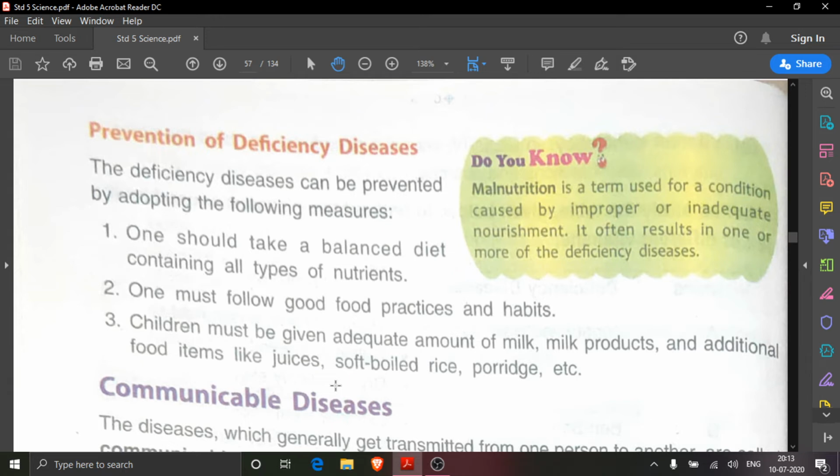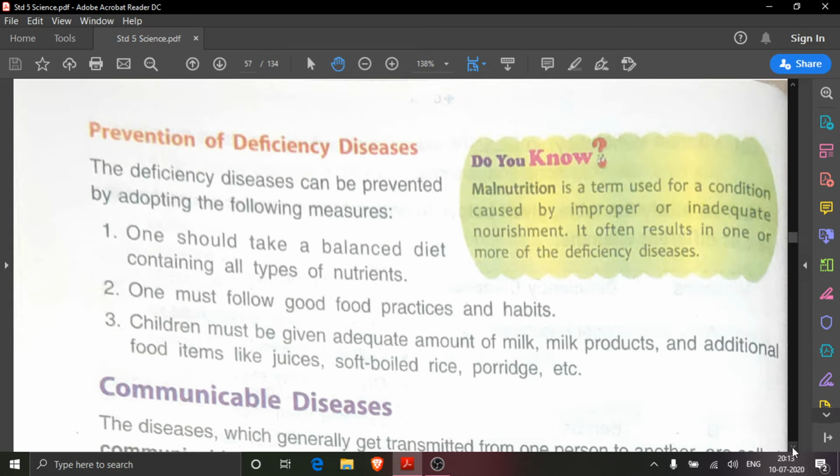Like juices of the fruits, then soft-boiled rice, porridge, etc. They should get all these items, all these nutrients, to save them from the occurrence of deficiency diseases. So it was the answer of E second.